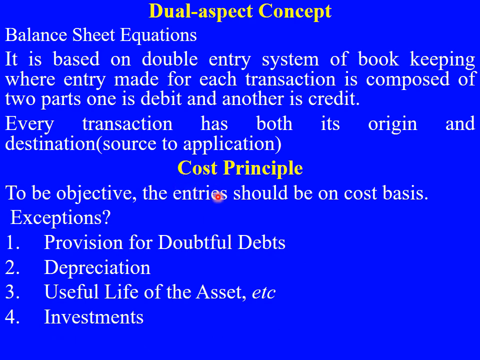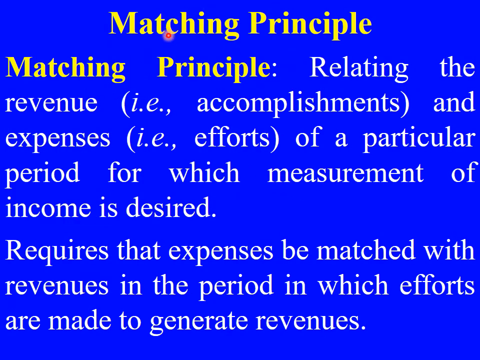So excluding these, other transactions we need to record on the basis of the cost principle. Say for example, if you have purchased a machine, you need to record at what cost you have purchased, what is the cost you have paid for that machine. That is the cost principle. And next we have the matching principle. Matching principle means